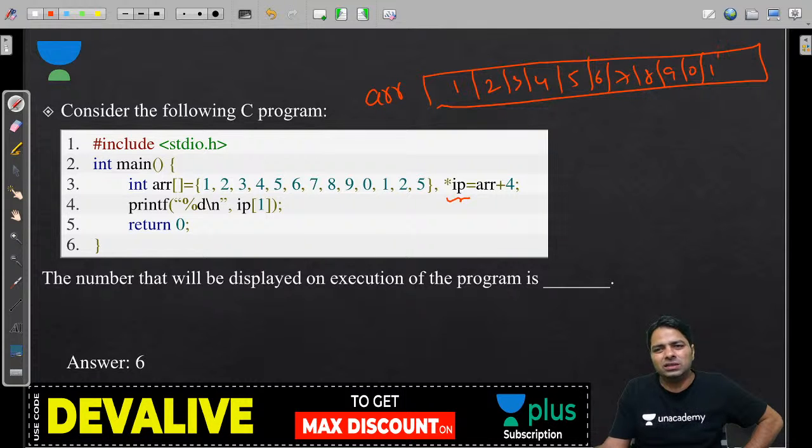Okay, not required all these things to write, remember. IP is a pointer, but which has ARR plus 4. ARR plus 4 means address of that element, fifth element.